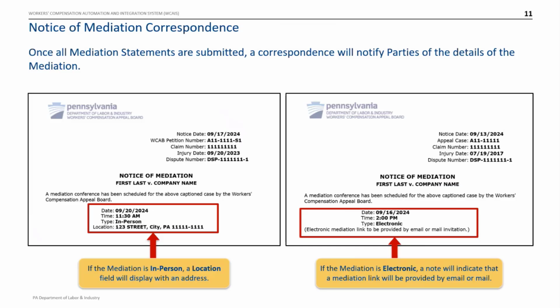Once all mediation statements are submitted, WCAB staff will schedule the mediation. Parties will receive a correspondence indicating the date and time of the mediation. Mediations may be held in person or electronically. If the mediation is being held in person, an address will be included. If the mediation is electronic, parties will receive a mediation link either by email or mail.